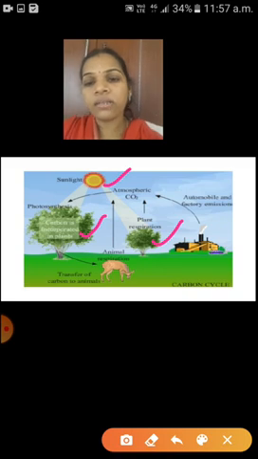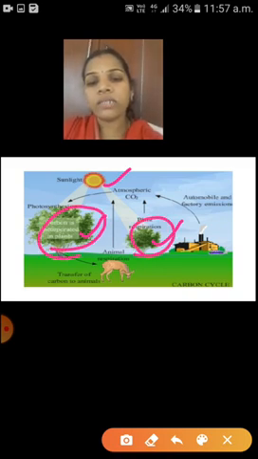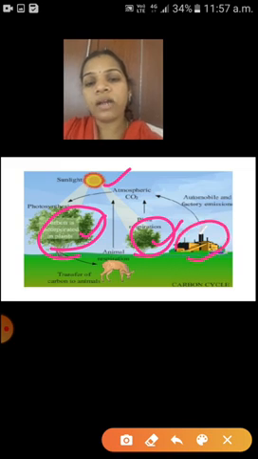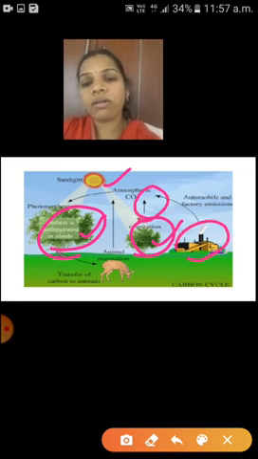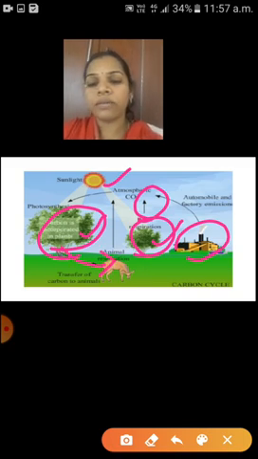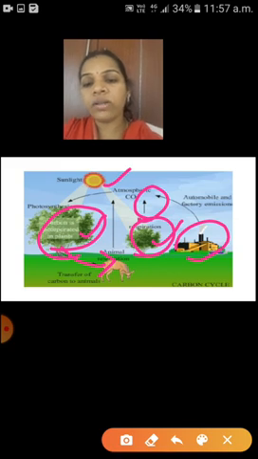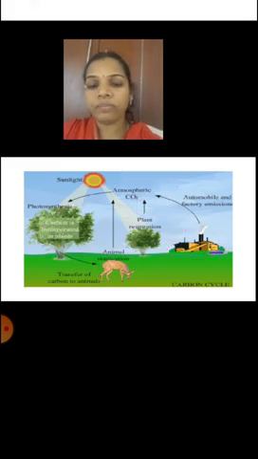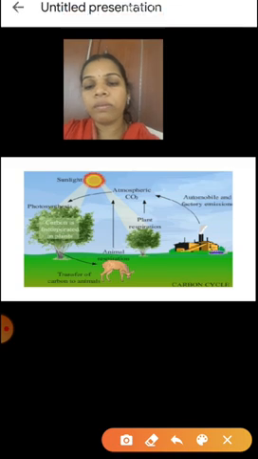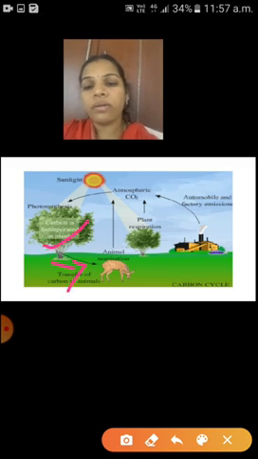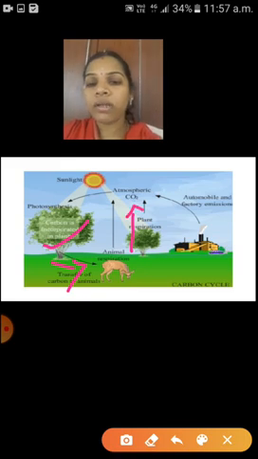And the next one is, see here children, plants. And here carbon dioxide is released. Through photosynthesis, carbon will transfer from plants to animals. And afterwards, after the death of this animal, it will pass to the atmosphere.